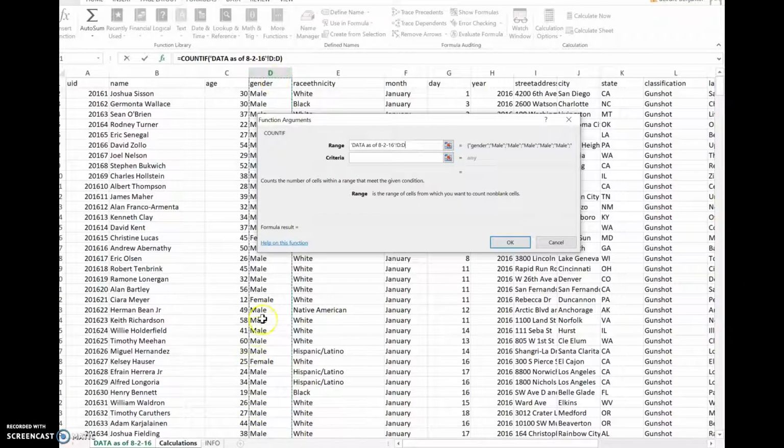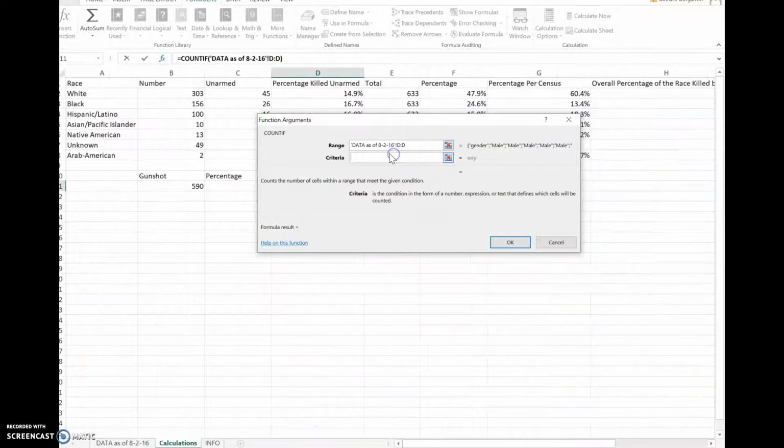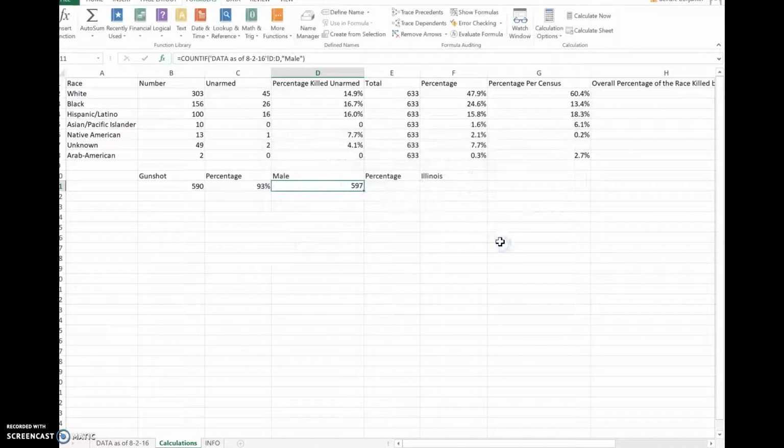Now, you'll notice that there are female in here, but there's also unknown, and that is individuals that would rather not give their gender, or maybe they are gender fluid, or they do not relate with either gender, so they're gender neutral, okay? And they would be listed as unknown here. So we're going to put in male here, and we're going to say, okay, male. 597 of the 633 were male.